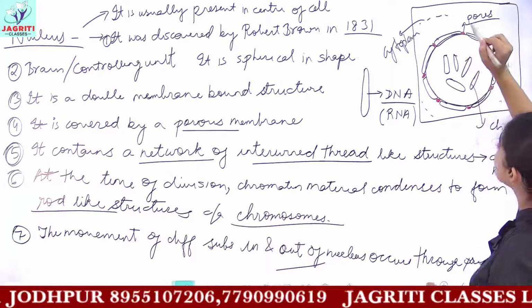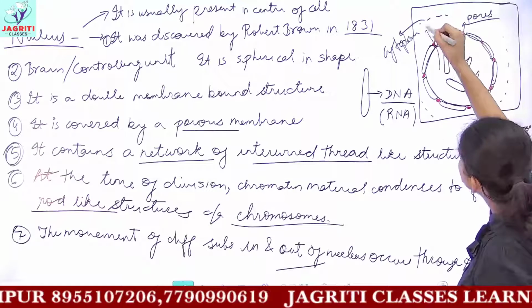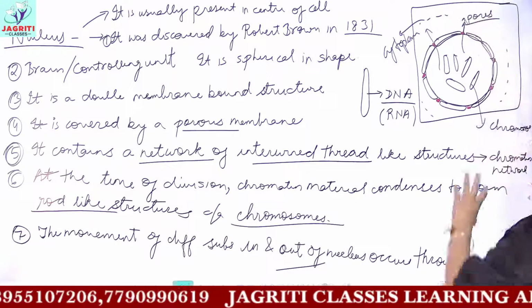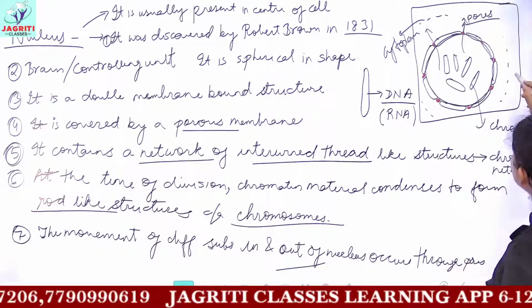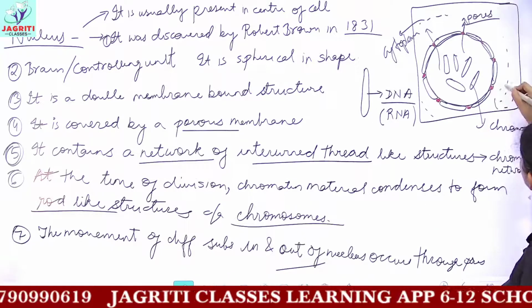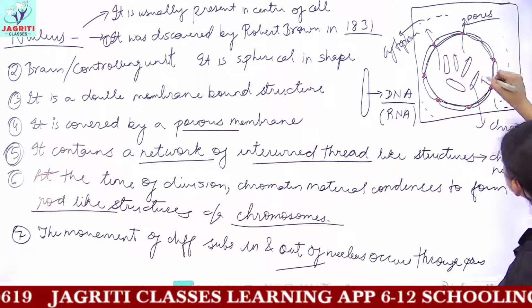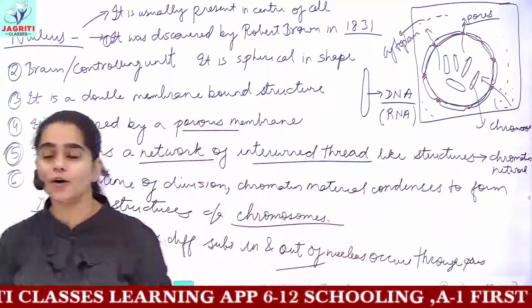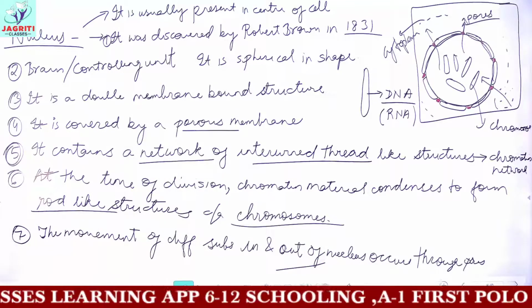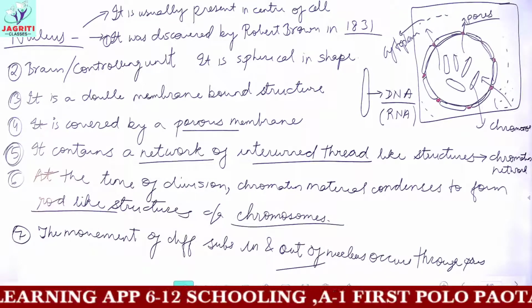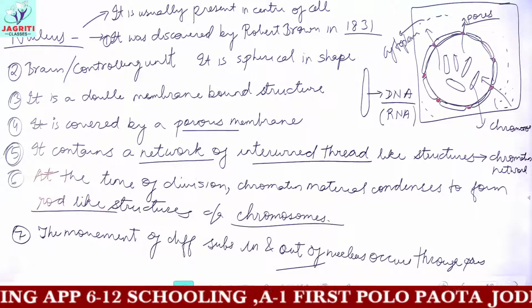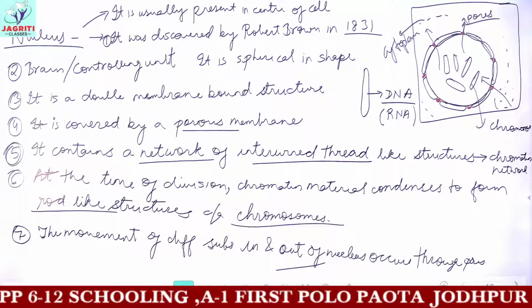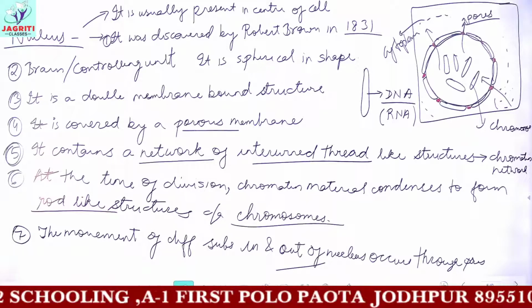These pores allow some materials to get into the cytoplasm, and in turn allow material from the cytoplasm to enter into the nucleus. So this was an account of the nucleus. I hope you have understood what we mean by nucleus, what its function is, and why the nucleus is of immense importance.